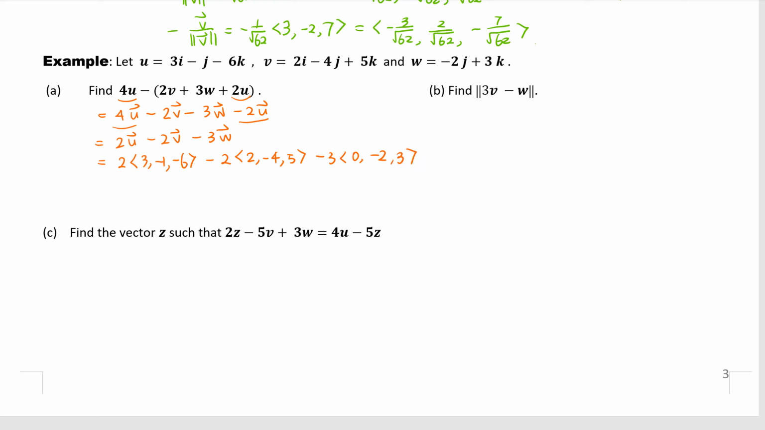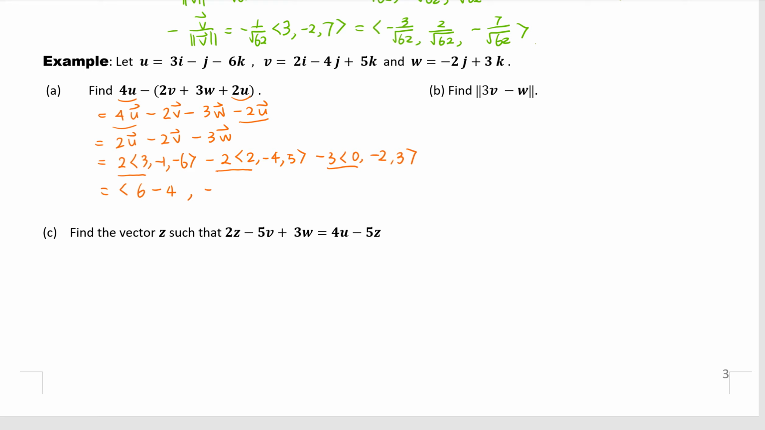Okay, so let's look at the first component. 2 times 3 is 6. And then we have minus 2 times 2. Okay, so we're looking at the first component of each vector, right? Minus 2 times 2 is minus 4. And 0 times whatever is 0. So this is the first component. Then we look at the second component.